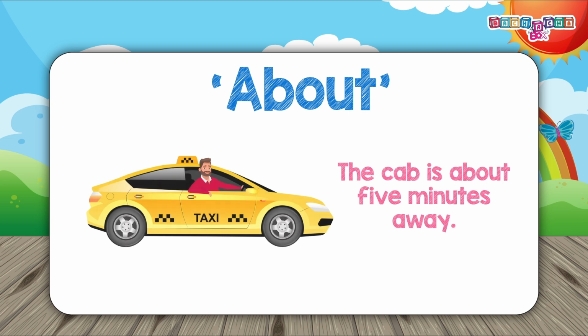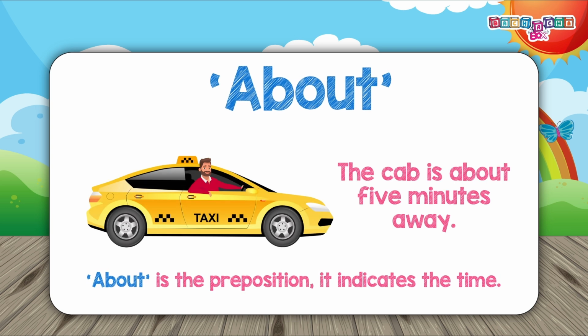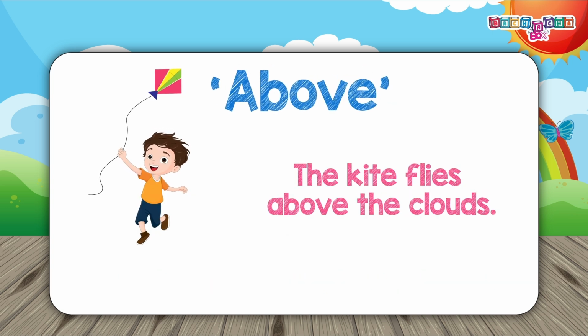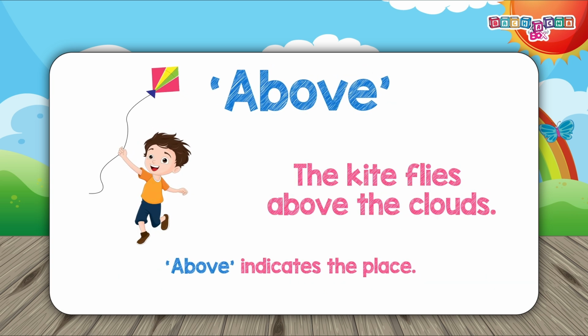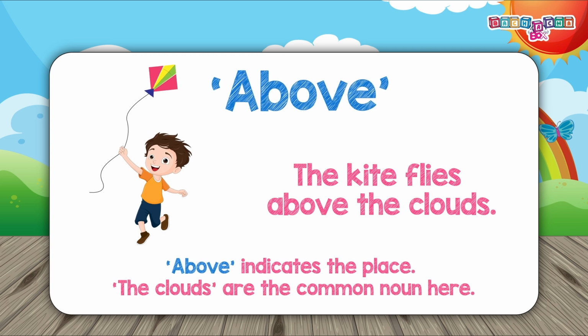About. The cab is about 5 minutes away. About is the preposition. It indicates the time. The kite flies above the clouds. Above indicates the place. The clouds are the common noun here.